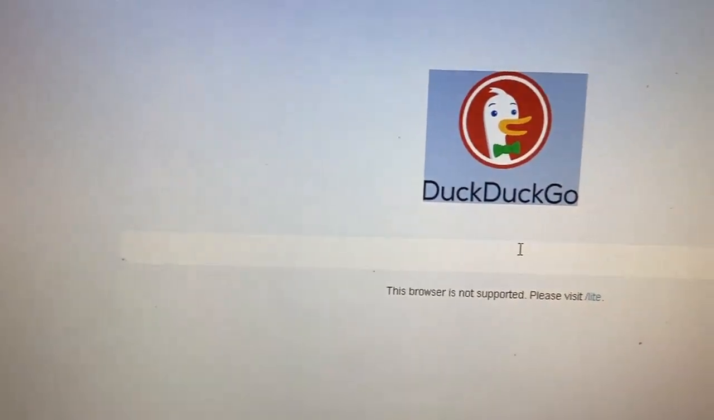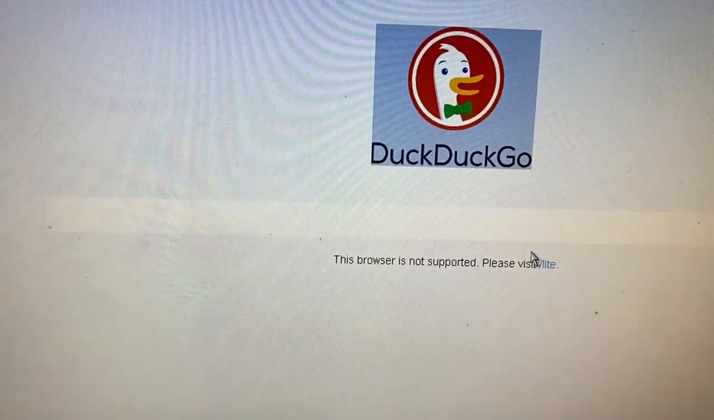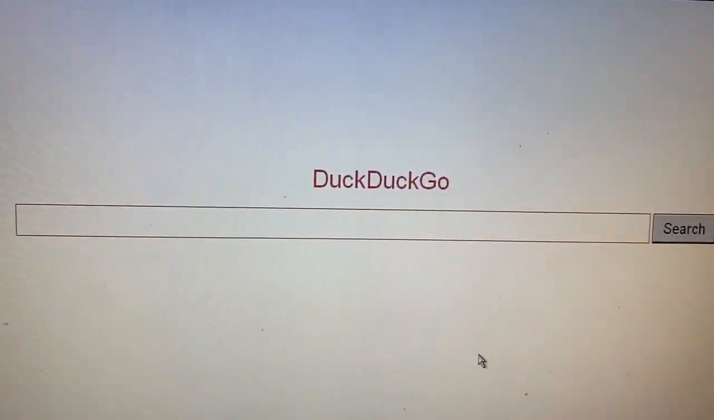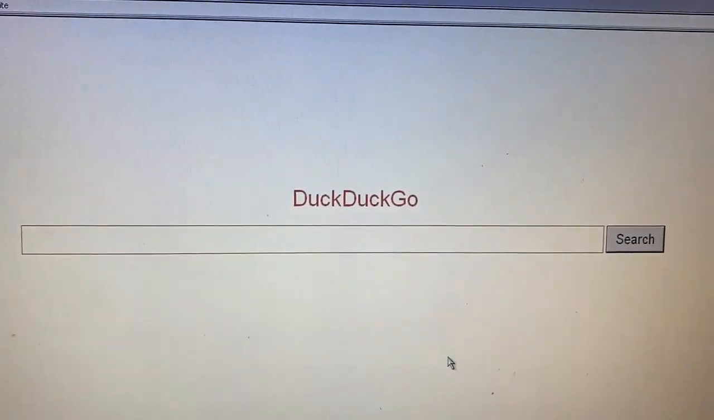html.duckduckgo.com. Uh-oh. Oh, it actually works? Interesting. The browser is now supported. Please visit Lite. Huh, that's even more interesting. I have never seen that before.